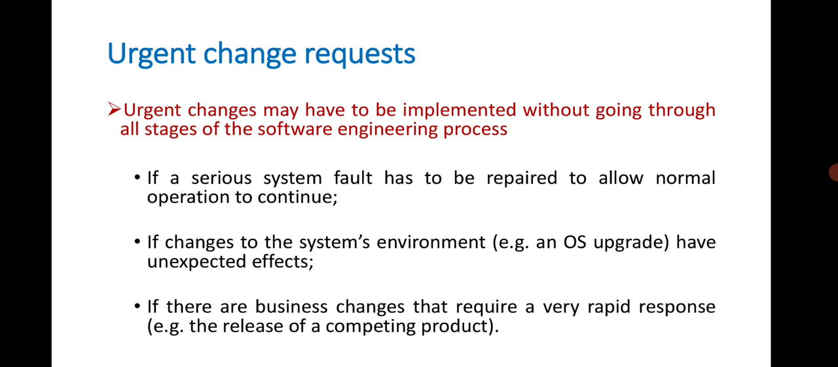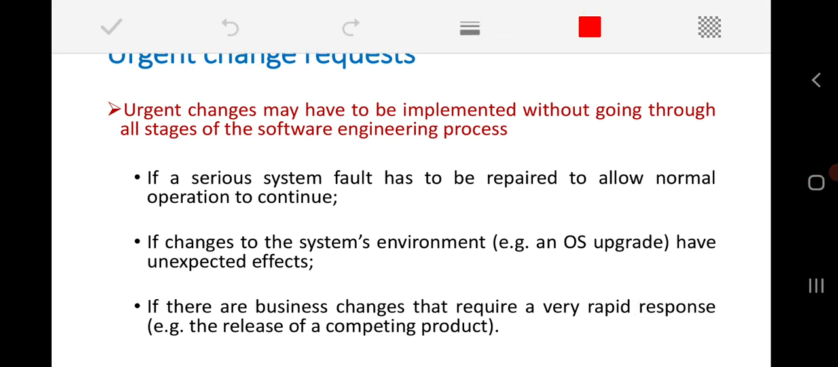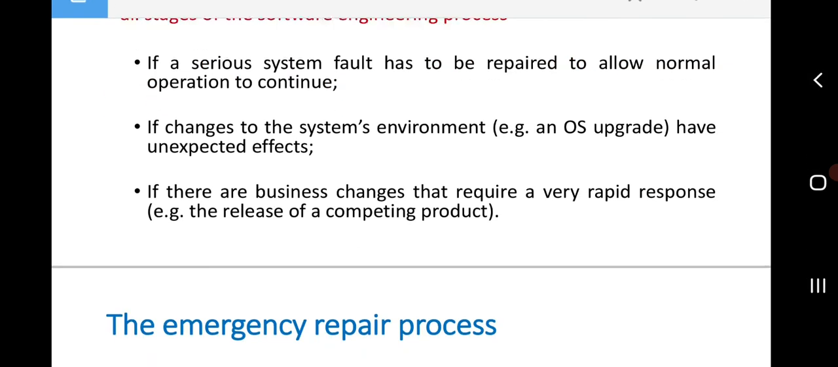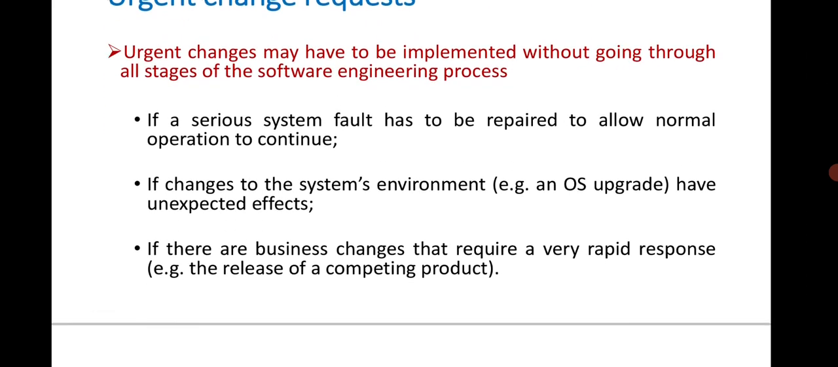Especially, for example, if a serious system fault has to be repaired to allow normal operation to continue, or if changes to the system's environment like an OS upgrade have unexpected effects, or sometimes if there are any business changes that require a very rapid response. In all these different scenarios, normally we may need to go for urgent change, because we are not in a position to wait for a longer period by applying the software engineering process model. We cannot wait for a longer time to make the changes to our software. So they are called urgent change requests.